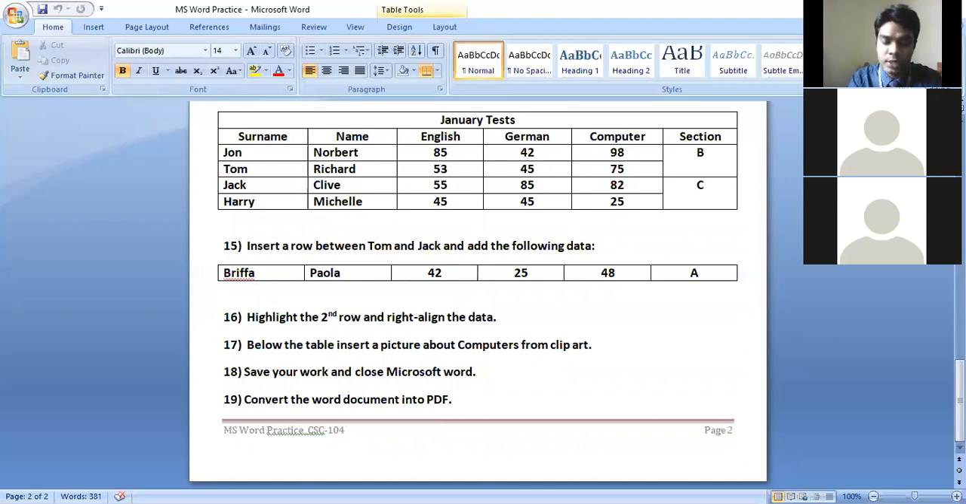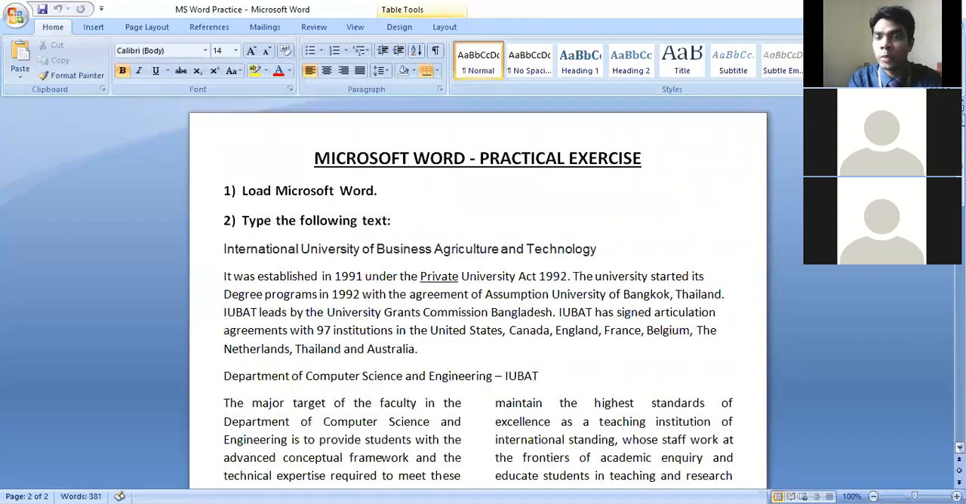So these types of things you have to practice at your home, and this type of instruction I'm going to give during your examination time. Am I clear to you what type of question you might get from this Microsoft Office Word?